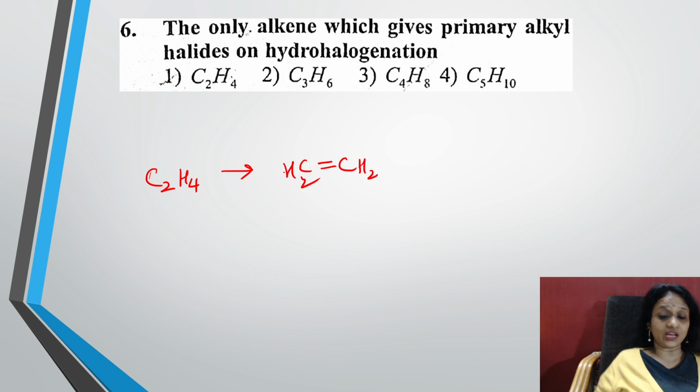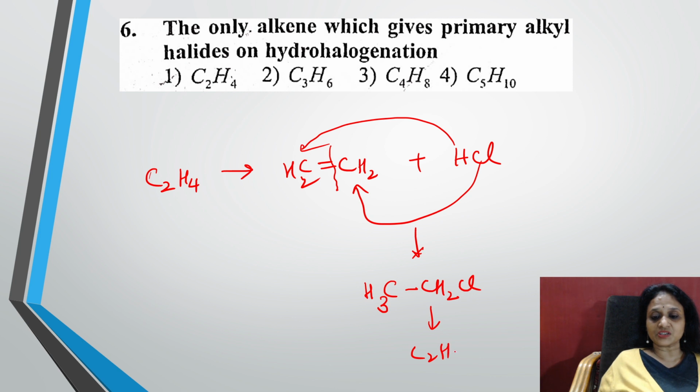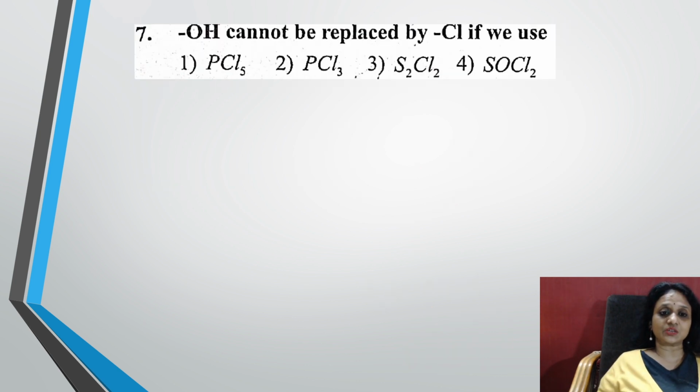Now, hydrohalogenation. It's not dehydro, hydrohalogenation. So you're adding hydrogen and chlorine. Where will it go and add? This bond breaks. One hydrogen goes and adds here, one chlorine goes and adds here because it is a symmetrical alkene and I get CH3CH2Cl. It's nothing but C2H5Cl. So C2H5Cl is with this one, right? So the first compound only has given us alkyl halide by hydrohalogenation. So what is the compound? Option A is right. Let's go to the seventh question.